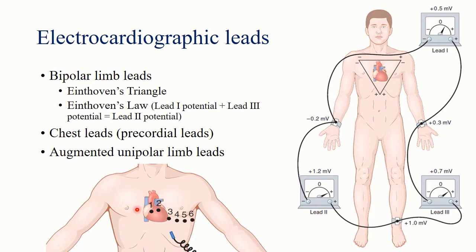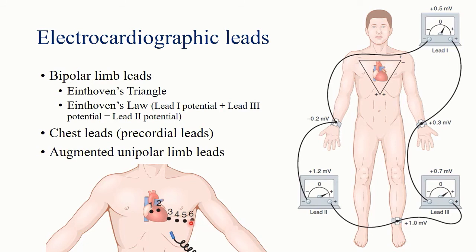In V1, this electrode will be situated in the right fourth intercostal space. In V2, left fourth intercostal space at the left border of the sternum. In V4, left fifth intercostal space on the mid clavicular line. V3 will be at the midpoint of V2 and V4.